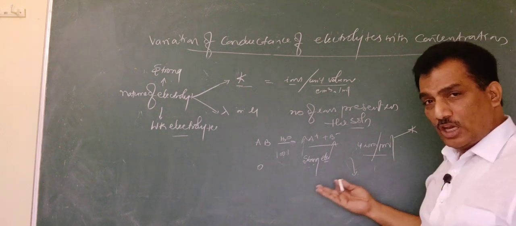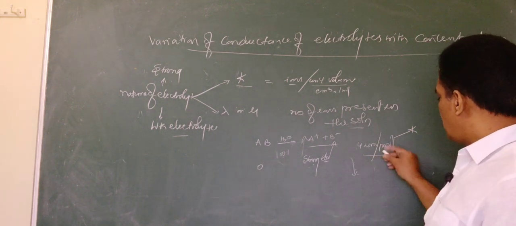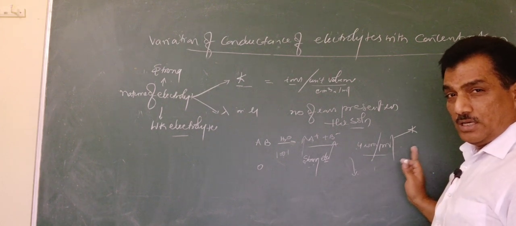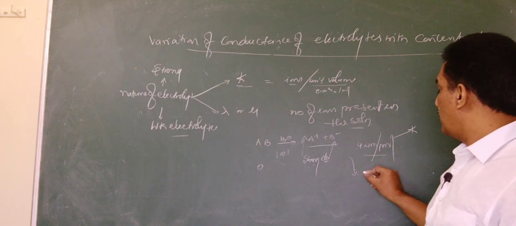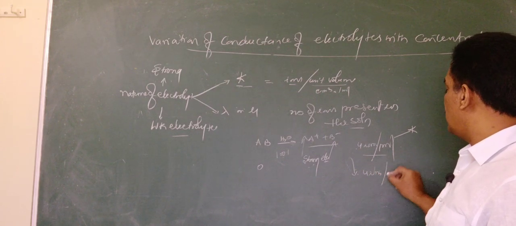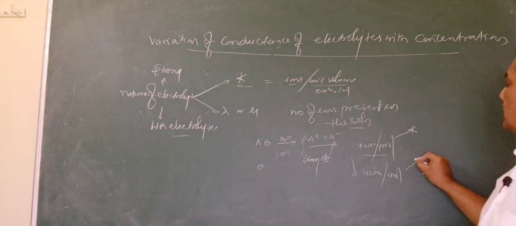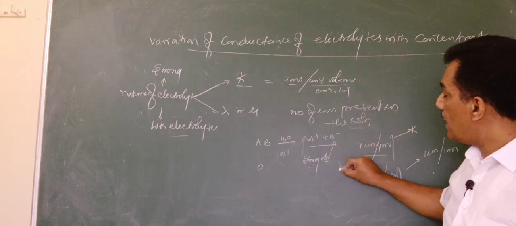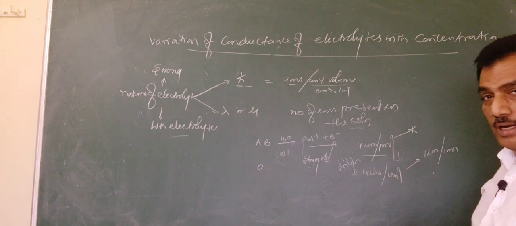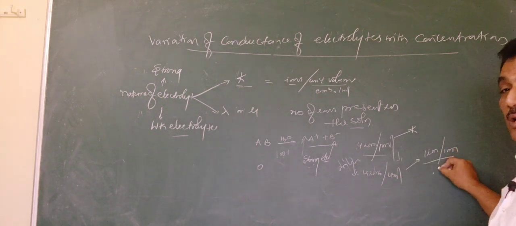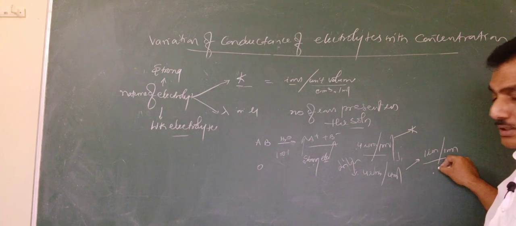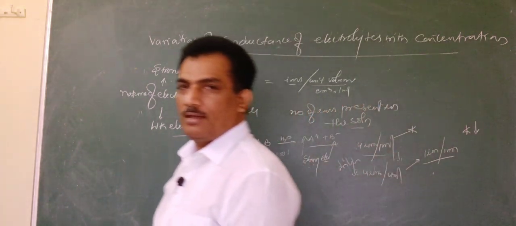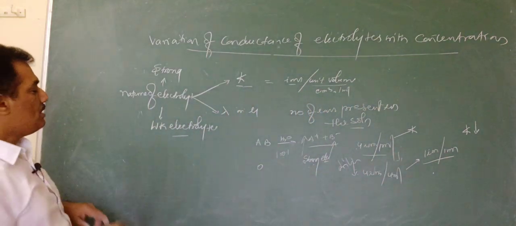If we are making the volume double or 4 times, then to understand the next concept, it is better to make it 4 times. Clear? Then 4 ions will now be present in 4 ml. That means we can consider 1 ion is present in 1 ml. So with increasing dilution, when the solution is diluted, automatically the number of ions per ml of the electrolyte solution is decreasing. That's why kappa value for strong electrolyte decreases. Clear?